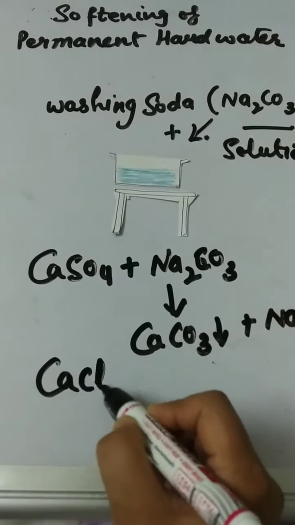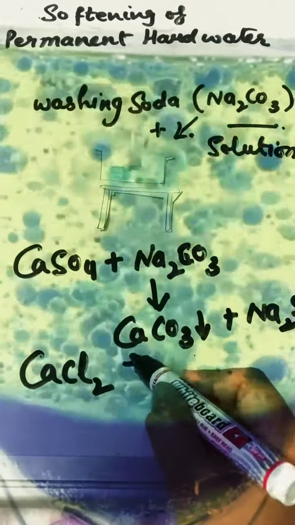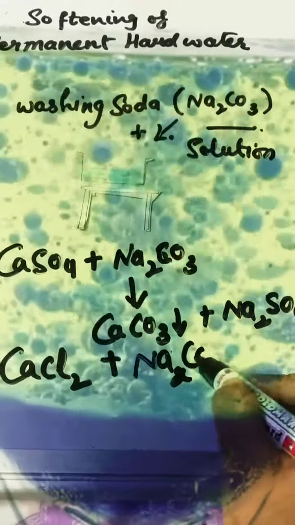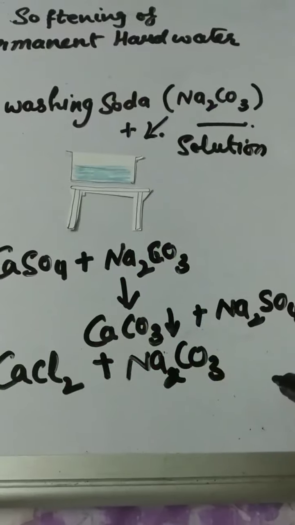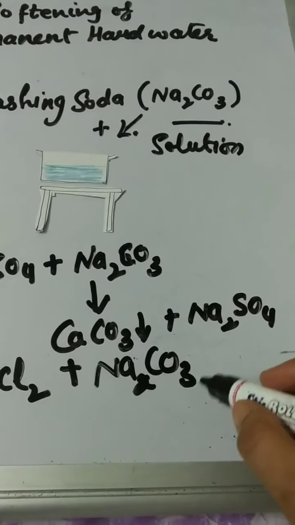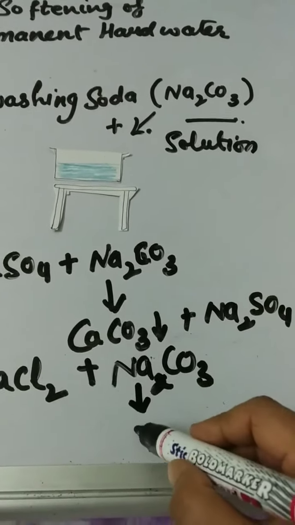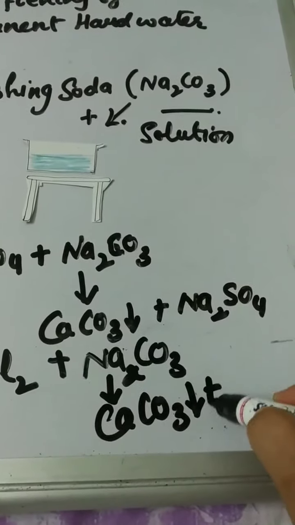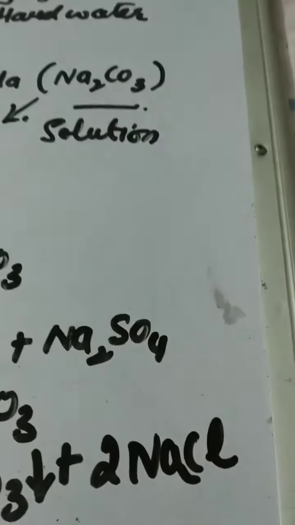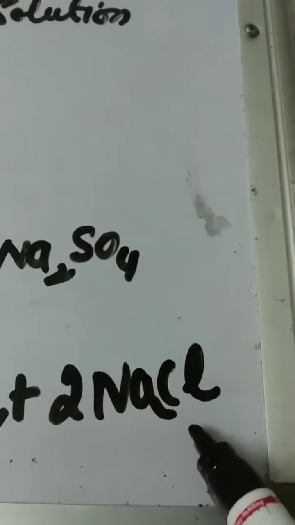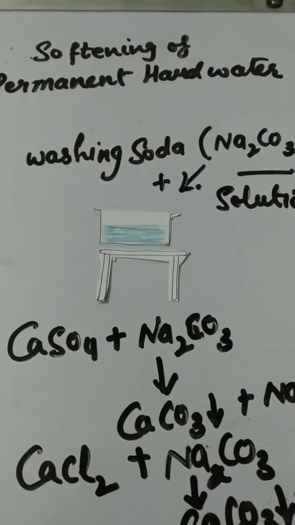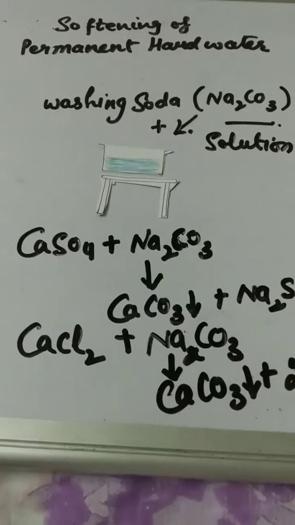Similarly, chloride salt of calcium or magnesium, when treated with washing soda, what does it form? Calcium carbonate and sodium chloride. In this way, we can convert permanent hard water into soft water.